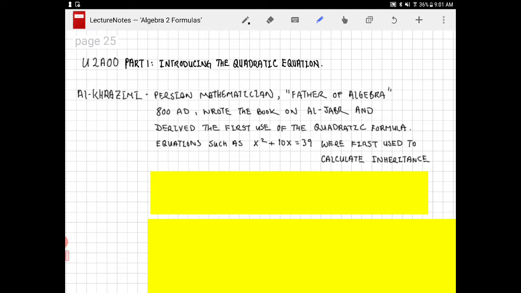This was a big problem that a lot of people had back in his day, and he needed to compute such quantities or solve such equations.